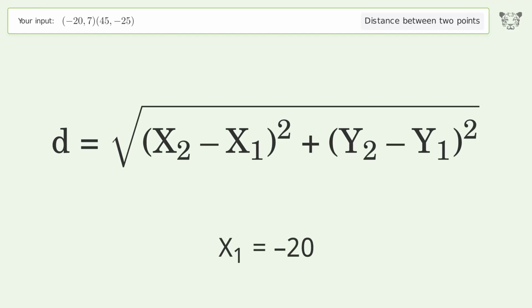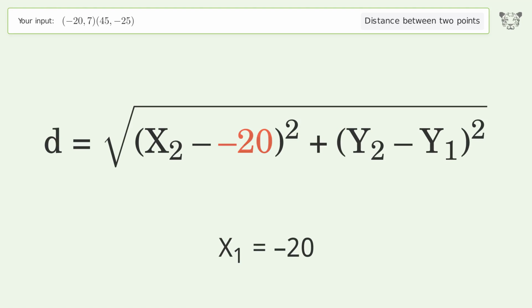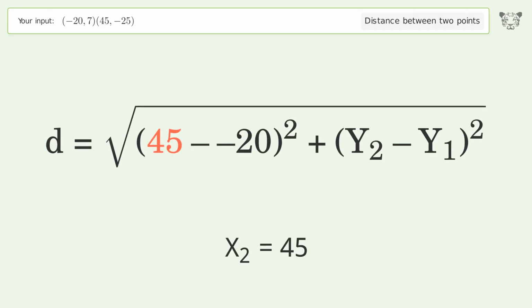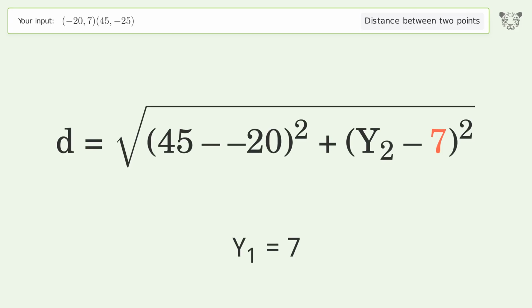x1 equals -20. x2 equals 45. y1 equals 7. y2 equals -25.